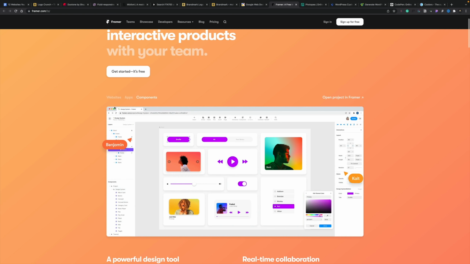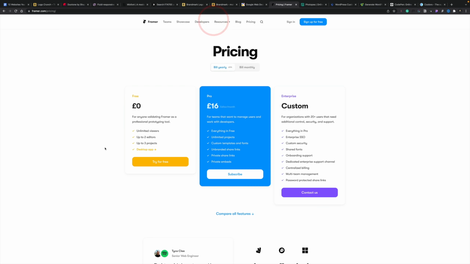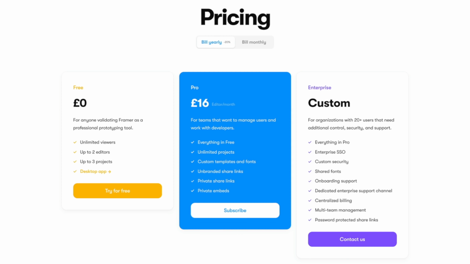And the nice thing with this is you can get started for free. So if you want something like this, you can go ahead and sign up for the free plan. And if we take a look, that gives you unlimited viewers. You can have 2 editors, 3 projects, pretty cool. And there's a desktop app associated with it as well. So if you're working on something yourself, you're a small freelancer and you don't need to be working on multiple projects simultaneously, the free plan will probably be more than enough for you. So if you want an alternative, check out Framer.